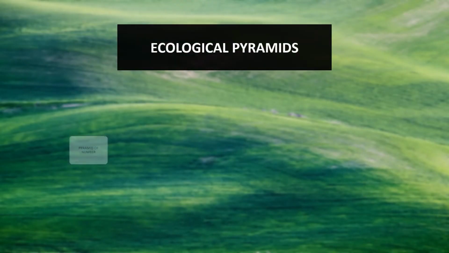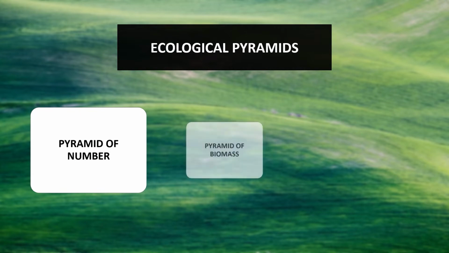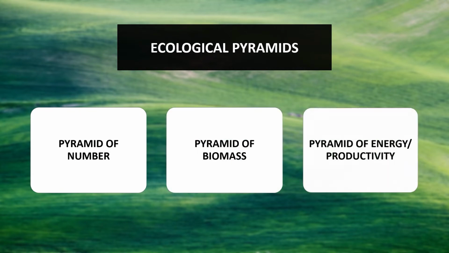So in this unit we will be discussing the ecological pyramids: the pyramid of number, the pyramid of biomass and the pyramid of energy. So what is actually an ecological pyramid? An ecological pyramid is a graphical representation of the trophic structure. We had already discussed the trophic structure.